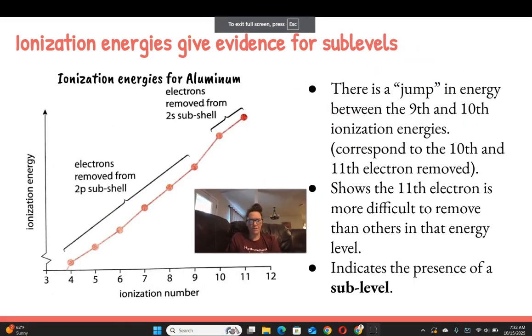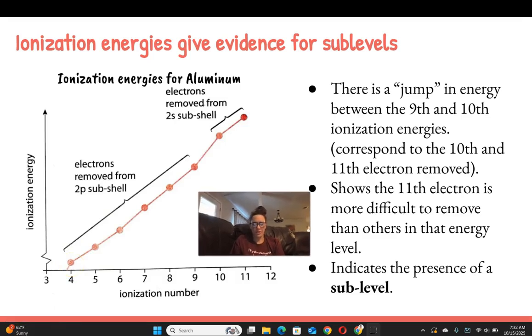But now let's look at a different graph. Instead of the log ionization energy, it's just regular ionization energy, and that's because we want to see more closely the trend in a specific energy level. So again, we're looking at aluminum, and we're going to start here with the fourth ionization number. These represent the electrons being removed from the second energy level, and you can see that this represents the 2p sublevel because they're removed from the p sublevel before the s sublevel in the second energy level.